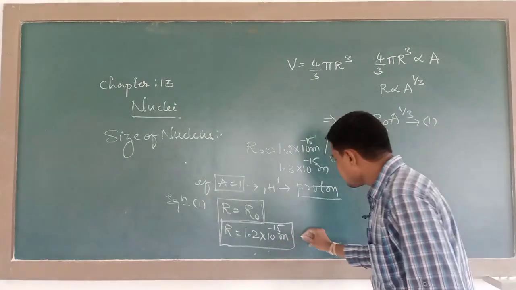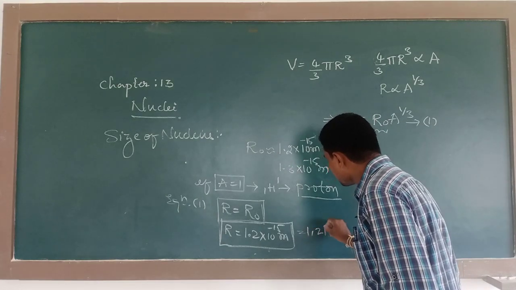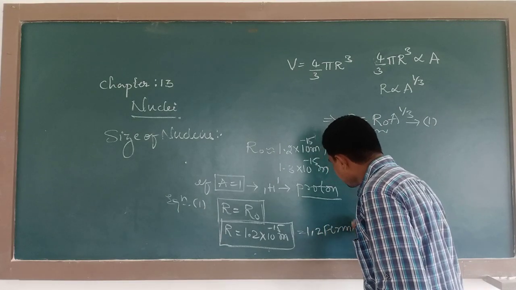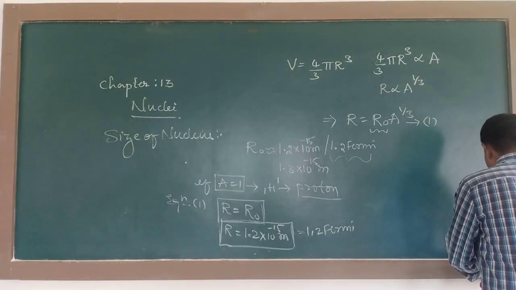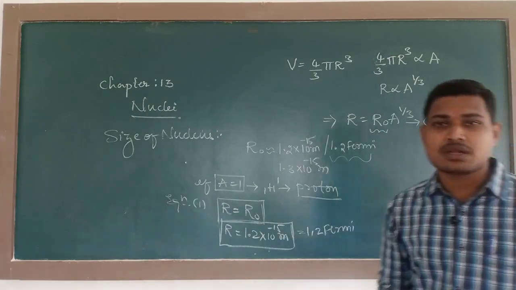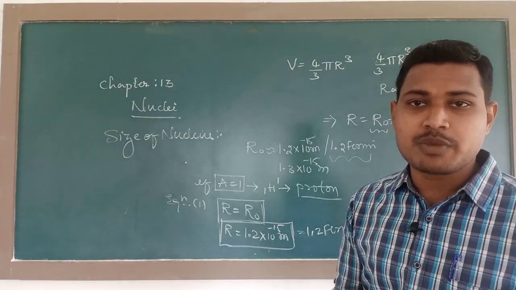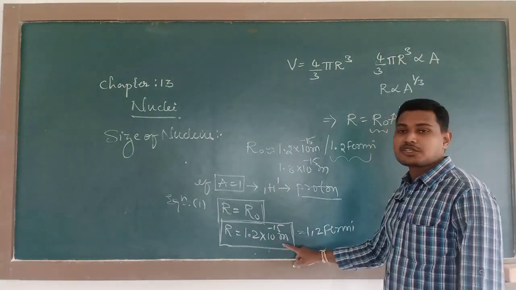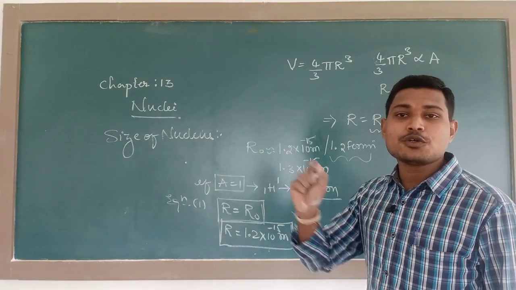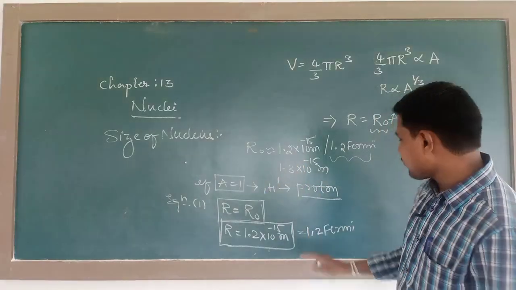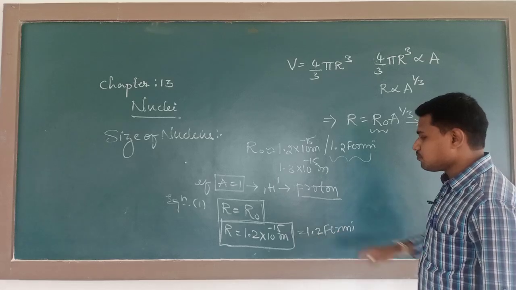And we call this 1.2 Fermi. We call this as what? 1.2 Fermi. So 10 raised to minus 15 meter we should read as 1 Fermi. So therefore 1.2 into 10 raised to minus 15 meter becomes 1.2 Fermi.